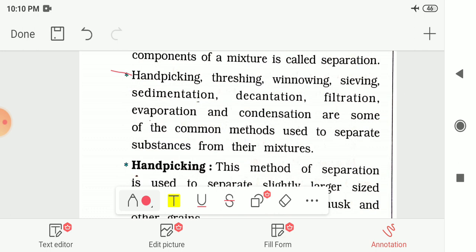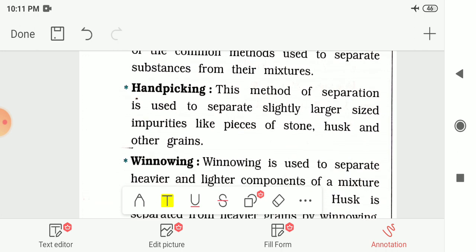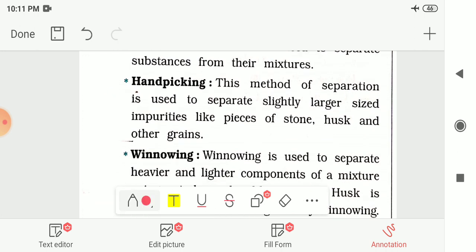In the first method, that is hand picking, we had seen that this method of separation is used to separate slightly larger size impurities like pieces of stones, husk and other grains. That means if the difference in size is more, then we can use this hand picking method, and in this we have to separate the materials or substances with our hand.